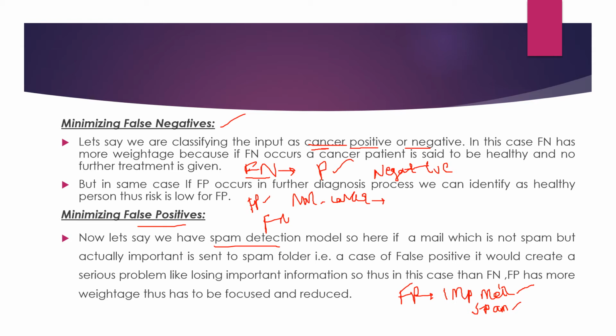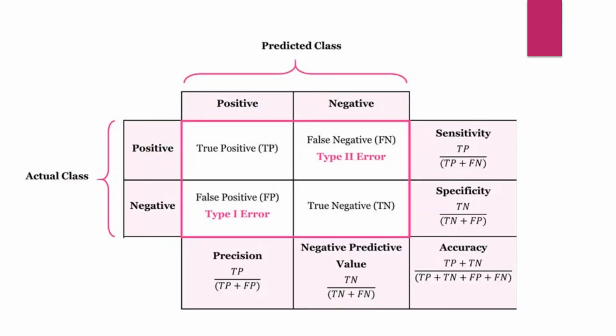Even if it is a spam mail and it comes up in your inbox, it's okay, you can just delete it. So a false negative is okay, but a false positive case becomes hard. So depending on your scenario, you have to choose which one to reduce. We cannot say it is a hard and fast rule that compulsorily false positives have to be reduced or false negatives. Depending on the scenario, we choose and minimize the error.